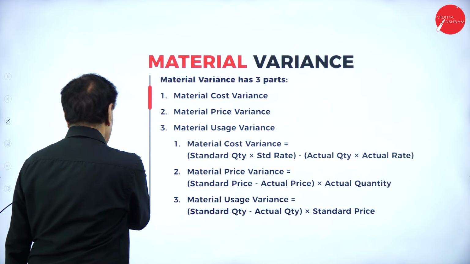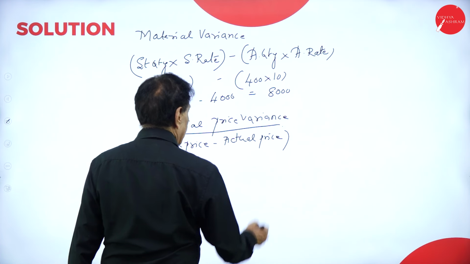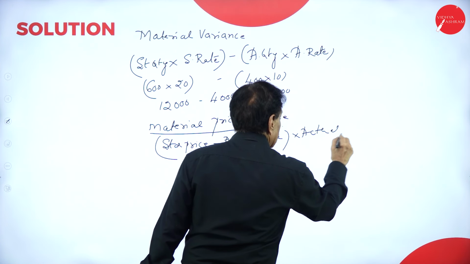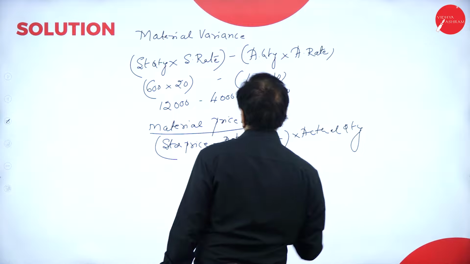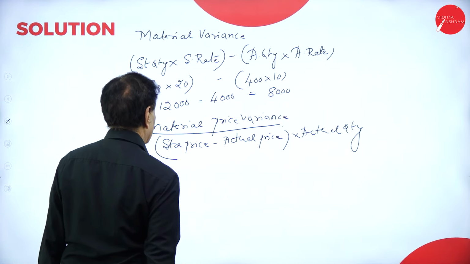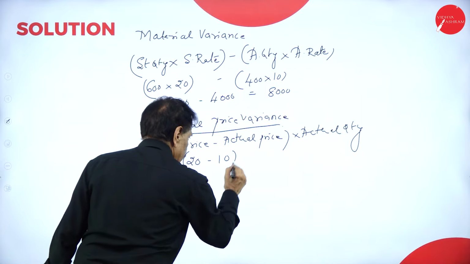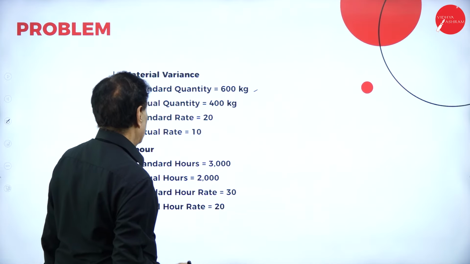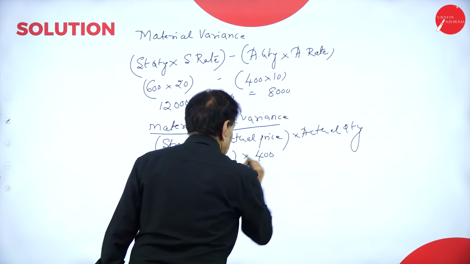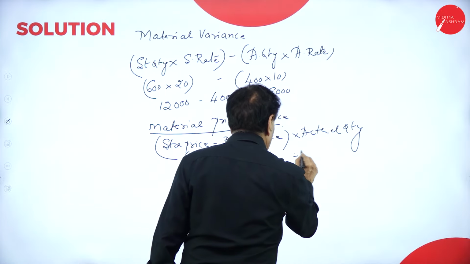This is standard price minus actual price multiplied by actual quantity. Come back. What's your standard price? 20 minus 10 into your actual quantity is 400 kgs. 20 minus 10 is 10 into 4 is 4,000.